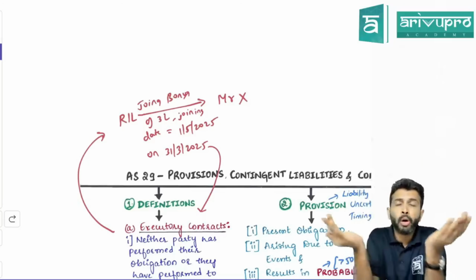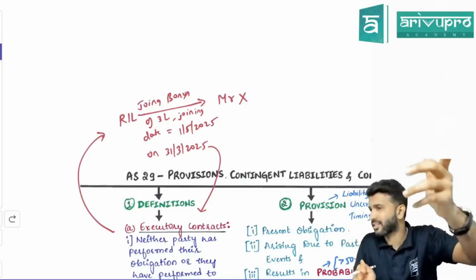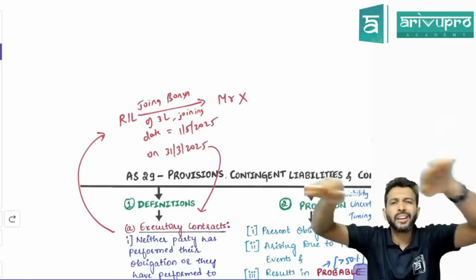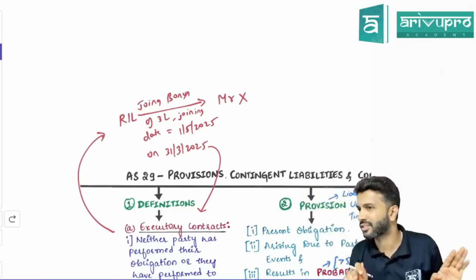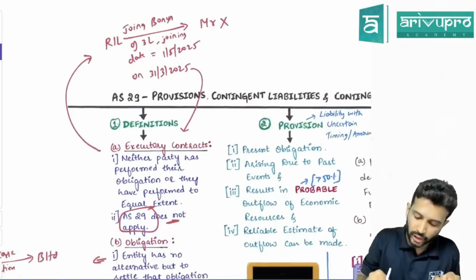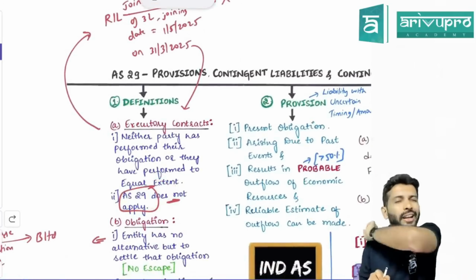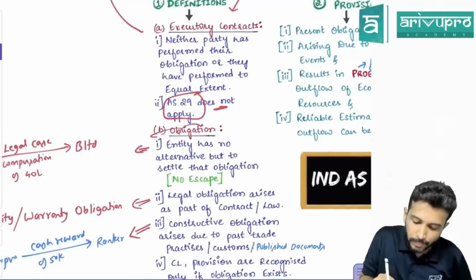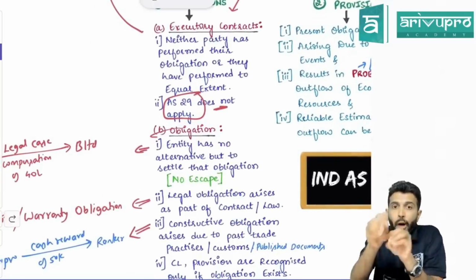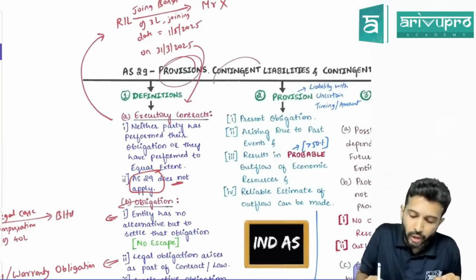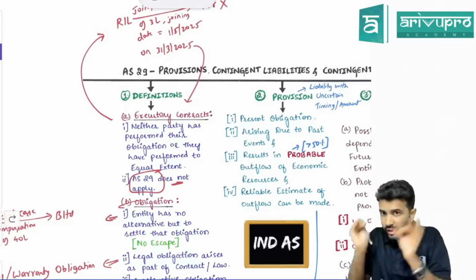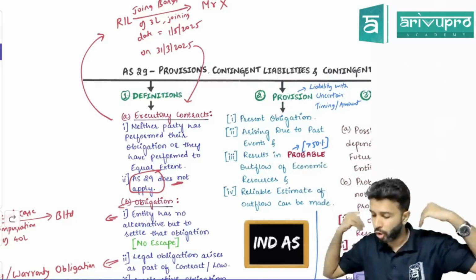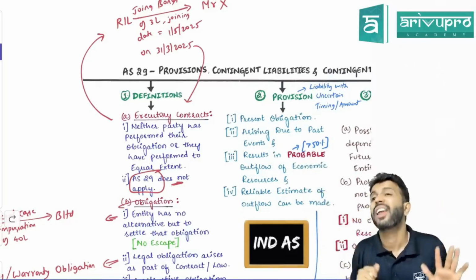That is one. Or both parties have performed their obligation to an equal extent. Reliance has signed, the employee has also signed, so both parties have performed their obligation only to an equal extent. Such a contract we also call an executory contract. And if you have an executory contract, AS 29 will not apply to such contracts. The next one is obligation. Only if an obligation is there will you think about recording a provision or contingent liability. If there is no obligation, there is no provision and no contingent liability.